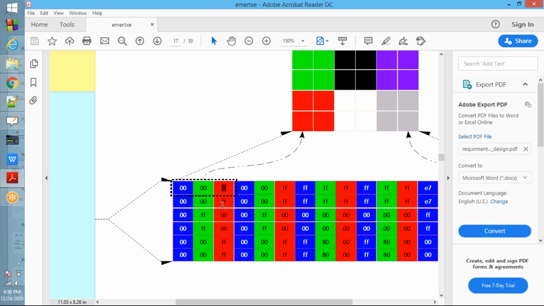See next, again one more red box is there. Next, white is there. To get the white color, all the RGB values should be FF, FF, FF. Here you can observe FF FF FF is there. Two white boxes are there. To get black boxes, the values should be 0, 0, 0, 0, 0, 0.